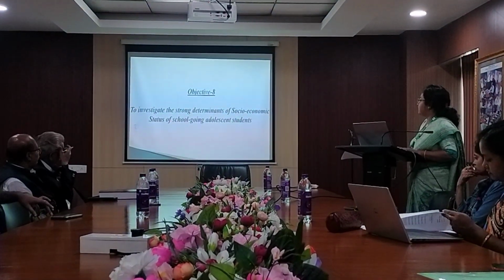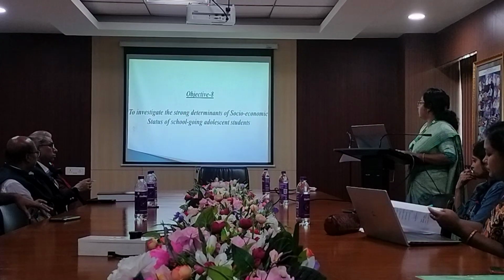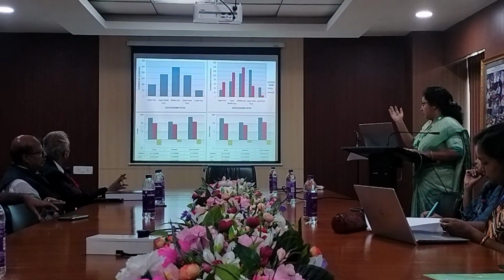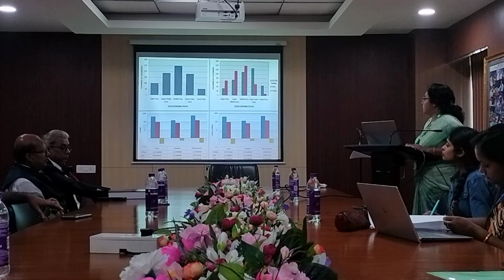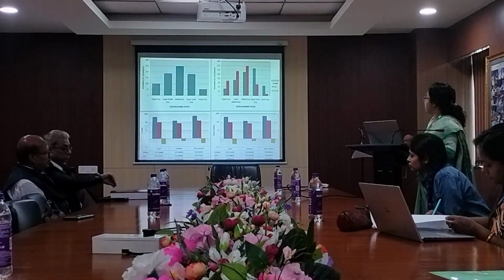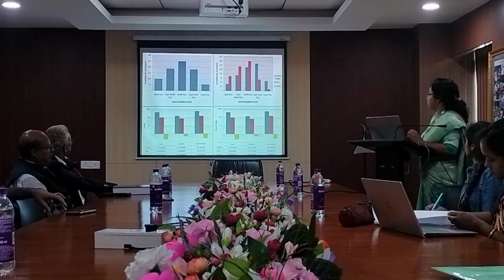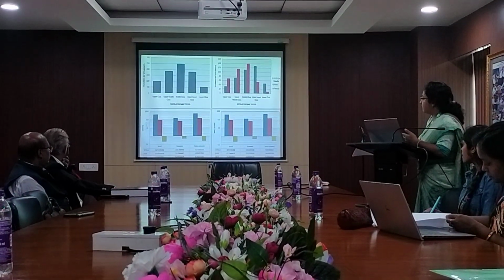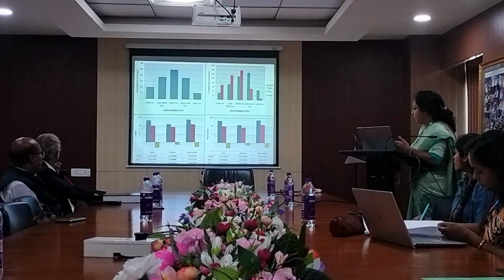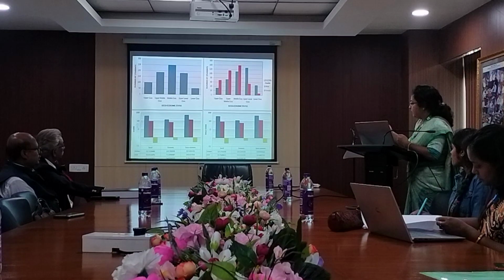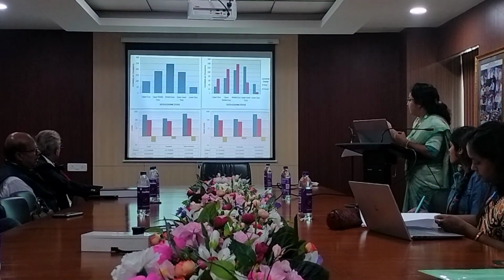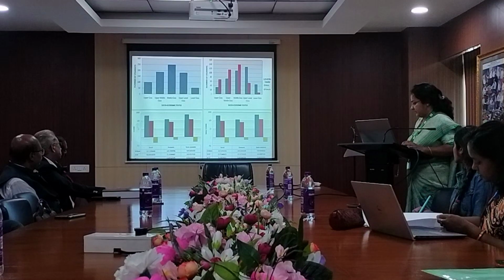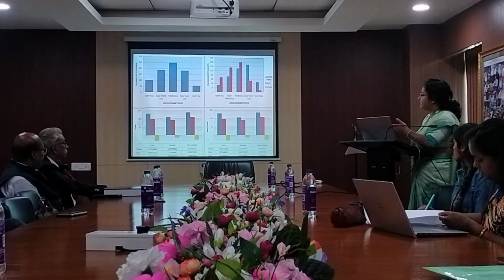Objective 8, to investigate the strong determinants of socioeconomic status of school-going adolescent students. These are the diagrams showing socioeconomic status by number of students, socioeconomic status of male and female, and the means, standard deviation, and CV. The CV is very low, around 0.4 or 0.2, so we use the log scale to interpret it. The variation is very small.